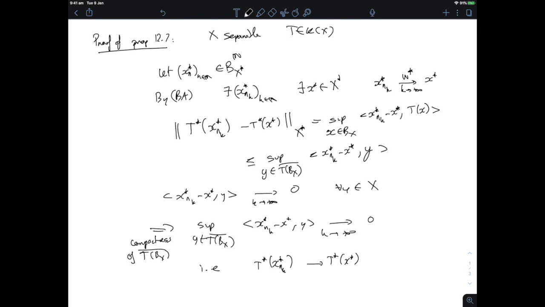So we found a converging subsequence on the image by T star of any element of the unit ball of X star, and you can go to the closure exactly like we did in the proof of proposition 12.6. Given a y_n star in the closure of the image by T star of the unit ball of X star, you pick your x star in the unit ball close enough such that the T star x_n star is close enough to the y_n star. And then this gives that T star is a compact operator on capital X star.